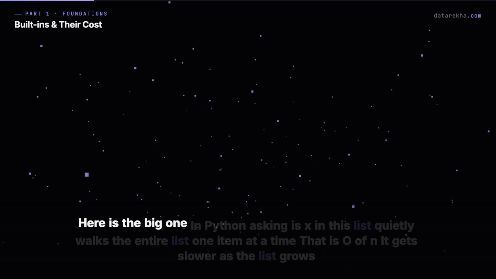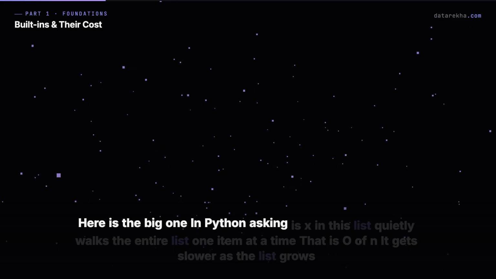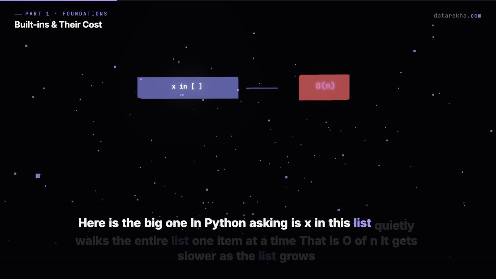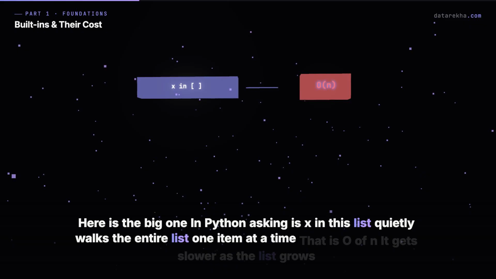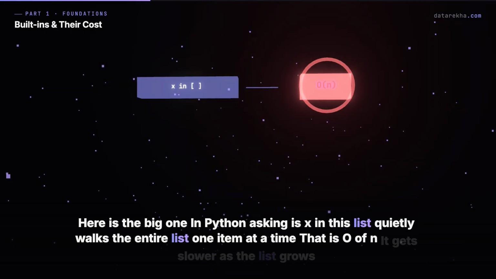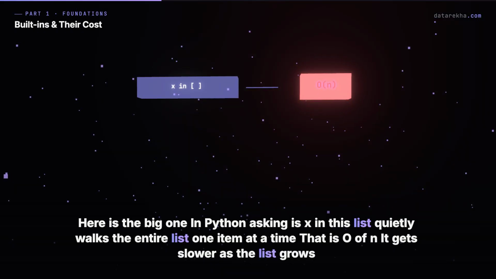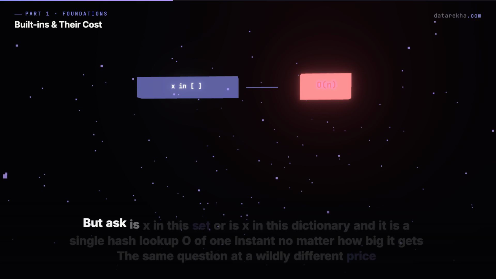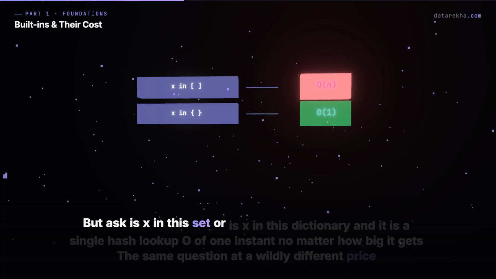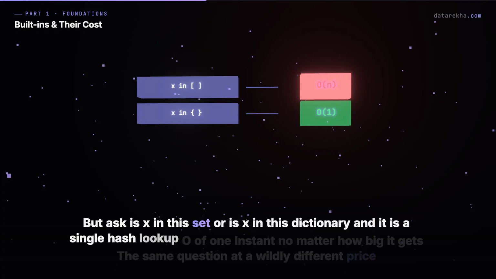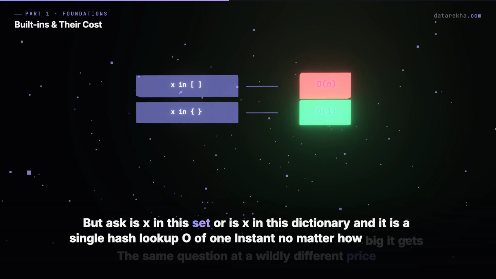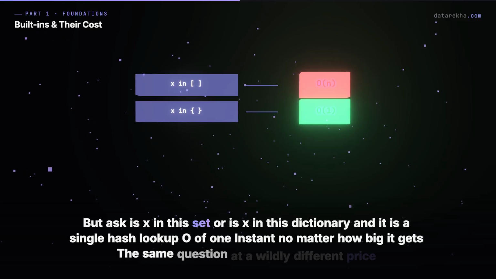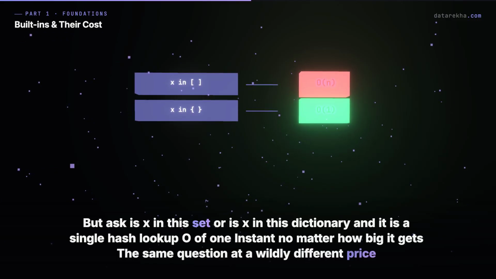Here's the big one. In Python, asking, "Is X in this list?" quietly walks the entire list, one item at a time. That is O(n). It gets slower as the list grows. But ask, "Is X in this set?" or "Is X in this dictionary?" and it is a single hash lookup. O(1). Instant, no matter how big it gets. The same question at a wildly different price.